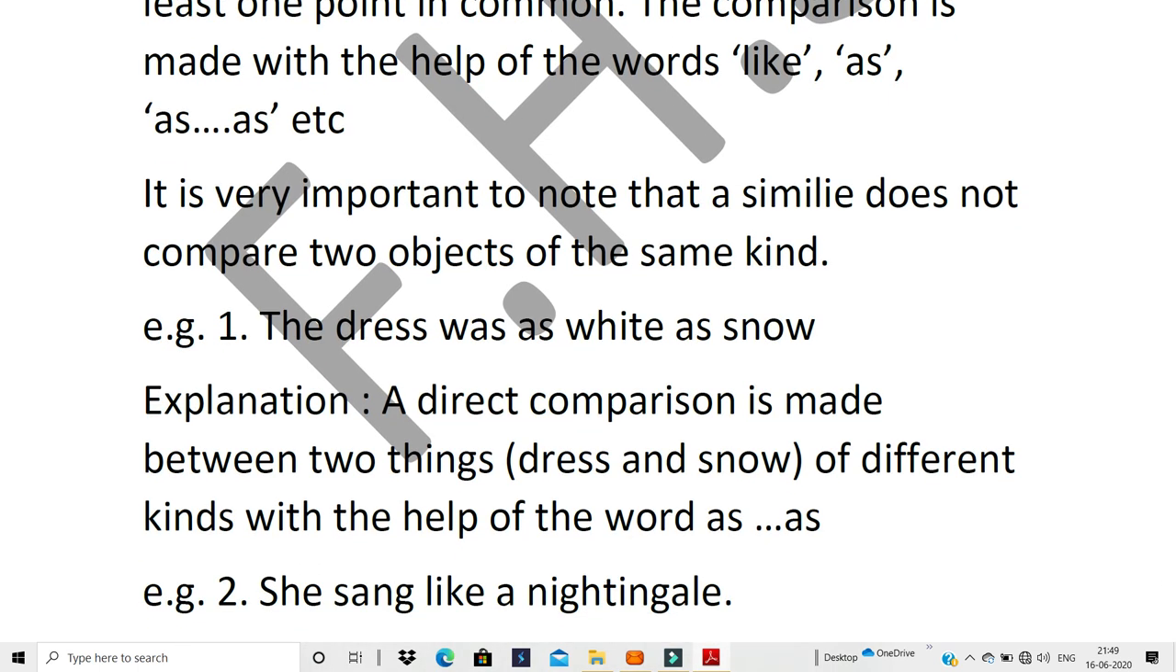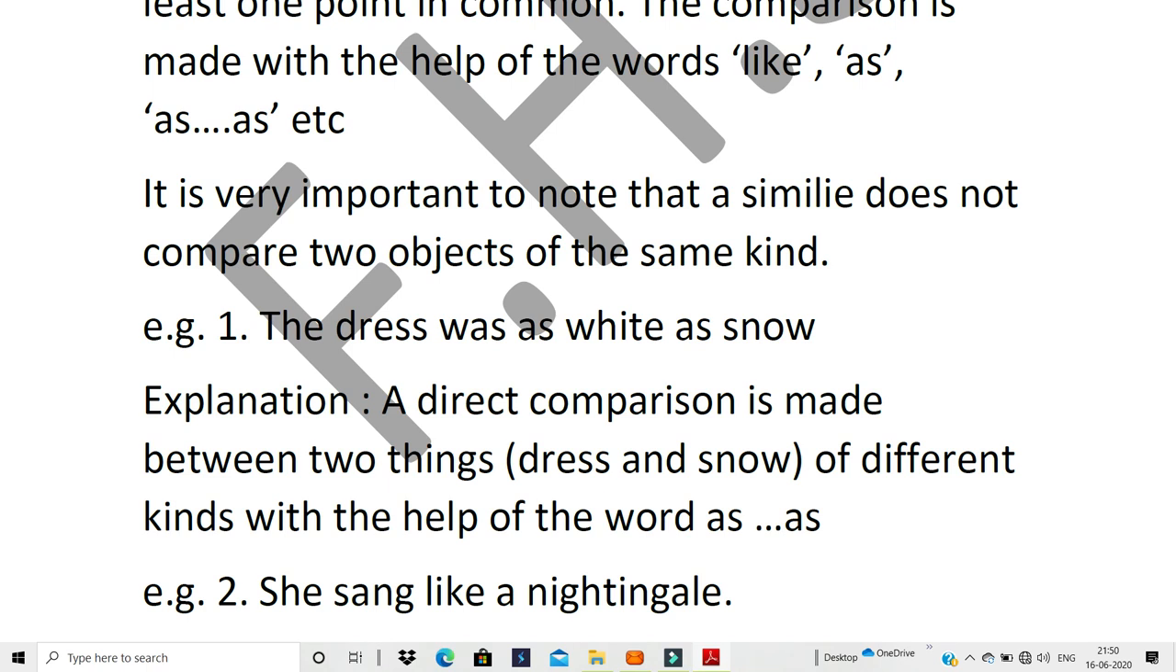Now the two things being compared here are the dress and snow. What is similar? I told you two different things, dress and snow. The similarity is both are white. Now which words are used? As, white, as. So which was used to make a comparison? As... as.